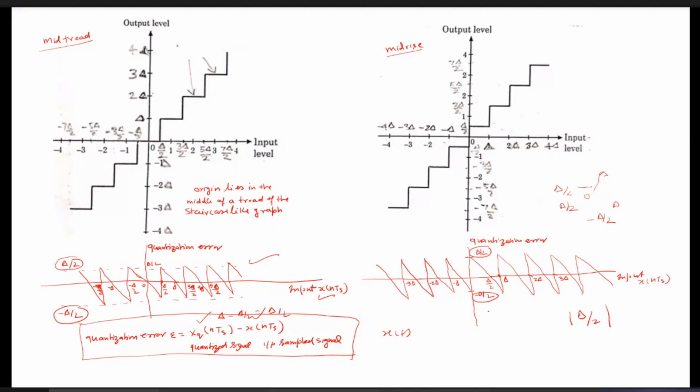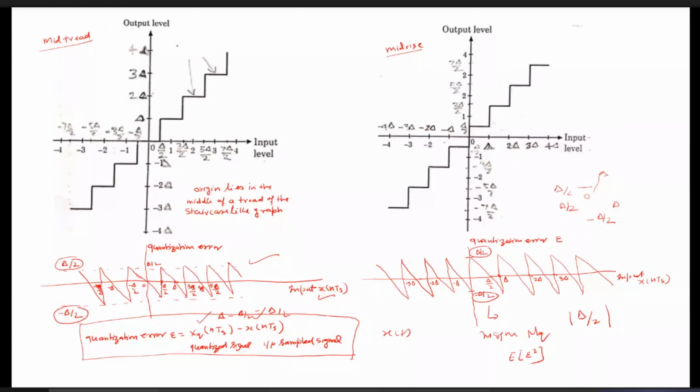Because of this, we will be calculating the effect of the quantization error as quantization noise. If we obtain the mean square value of this quantization error, it is called the quantization noise NQ. Then the question arises, how can we calculate the mean square value? We know that the mean square value is nothing but the expected value. If the quantization error is represented by E, then the expected value, which you have already studied in the previous semester, of that quantization error is nothing but the mean square value.